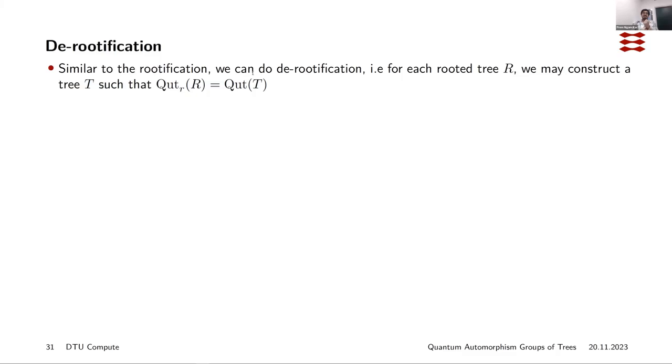Similarly, we can do a derootification process. That is, for each rooted tree, we can construct an unrooted tree. We can just construct a normal tree such that the quantum automorphism group of this rooted tree is the same as the quantum automorphism group of the tree. I will skip some of the details for this construction, but it's similar to what we did previously. It would follow from the four rules that I described earlier.